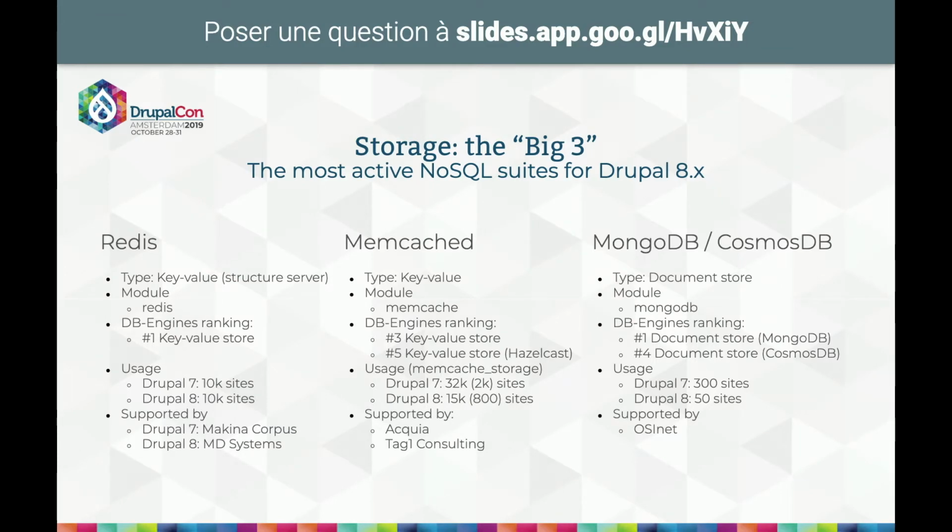It's third on the DB Engines ranking, and it's also fifth on DB Engines if you count the implementation by Hazelcast, which has features like consolidation, replication, sharding, and so on. And it's the most used NoSQL solution in all of Drupal because you have over 30,000 sites in Drupal 7 using it, and 15,000 sites using it in Drupal 8.